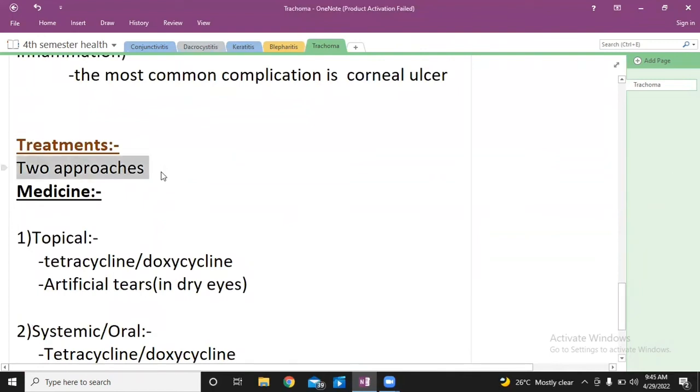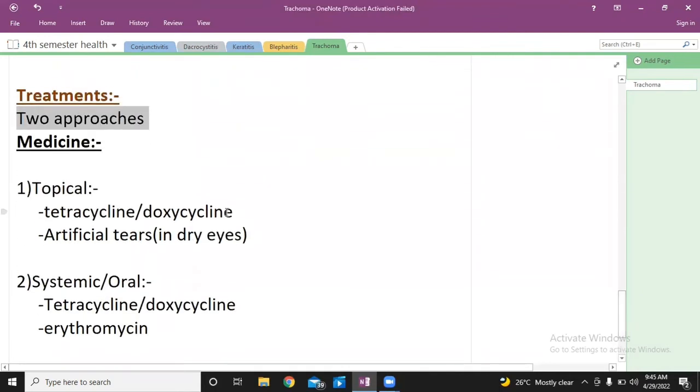The third stage is when the disease is in its worst stage. It is known as the scarring stage. The scarring stage is characterized by Arlt's line scars. This is actually the scarring in the conjunctiva.